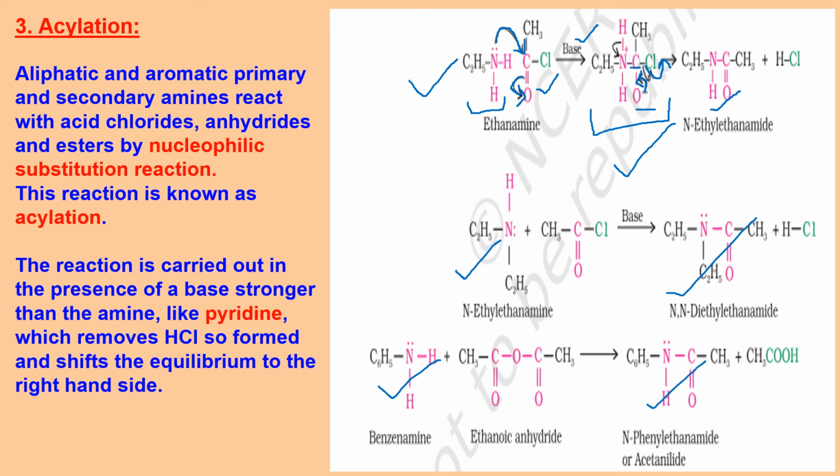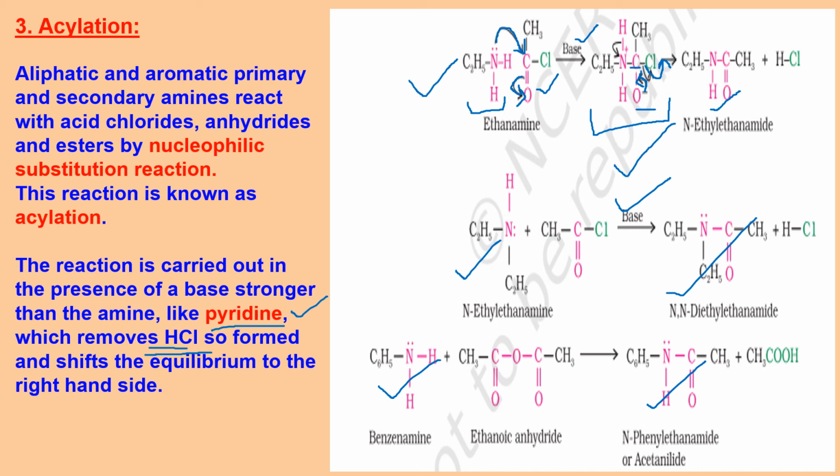Now, aliphatic and aromatic amines, as you saw here, both are able to undergo acylation. The substitution reaction basically, which is acylation, we call nucleophilic substitution, and this reaction is carried out in the presence of a base. As you can see on the arrows, base is written, and that base has to be a stronger base than amine. So generally pyridine is taken, which will remove HCl as soon as it is formed. Otherwise HCl can again break this bond and give you the starting material back.